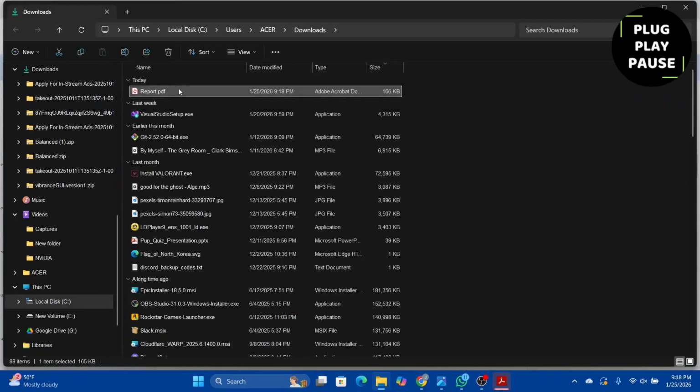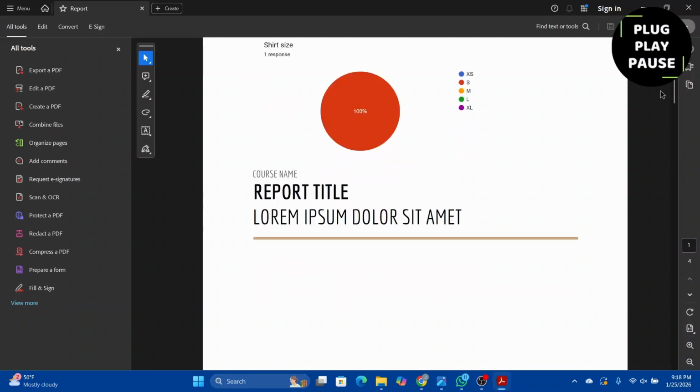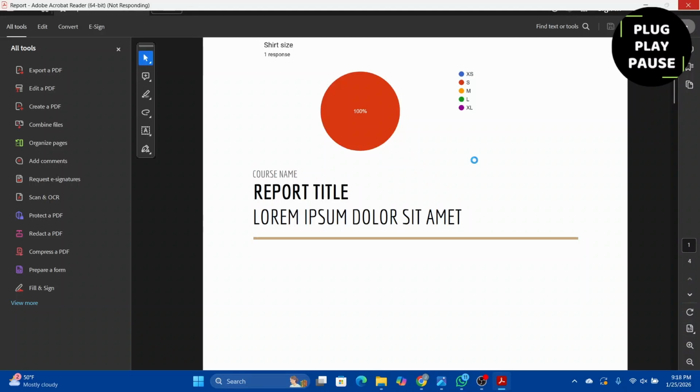After that, find report.pdf, and there we go. Now the PDF version is available here. You can scroll down and view your PDF directly on your screen. Just head over and follow this method for that.